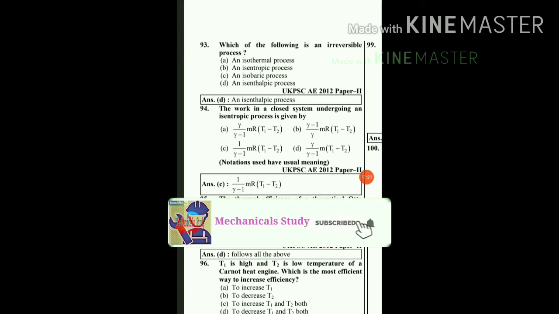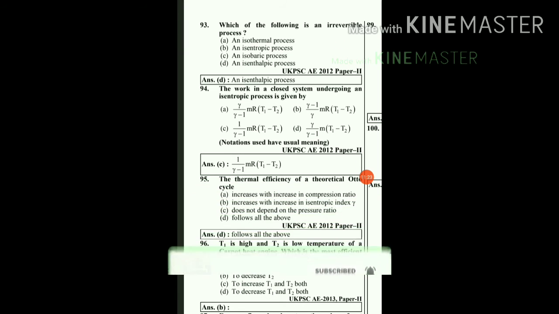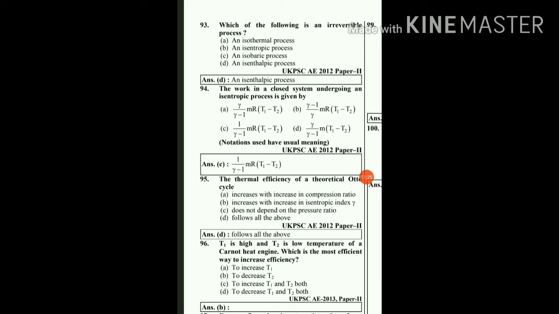The next question: the work in a closed system undergoing an isentropic process is given by. Here you can see different options, out of which option C is correct, that is 1 upon gamma minus 1, into m the mass, R the characteristic gas constant, into the temperature difference. So option C will be the right answer.